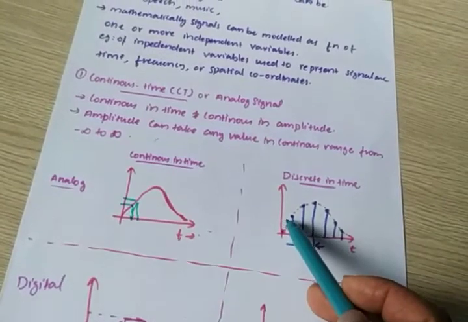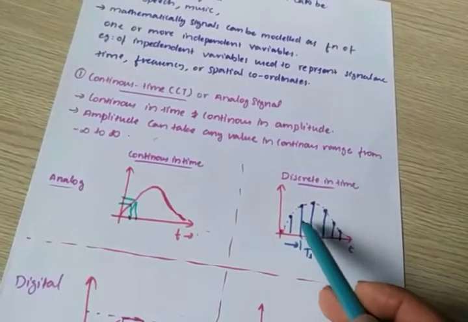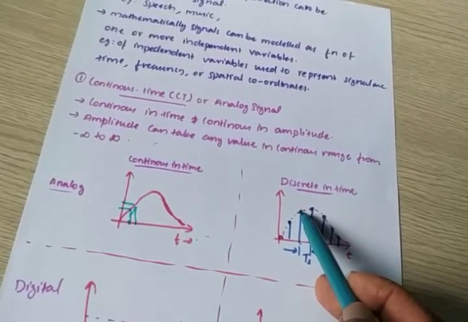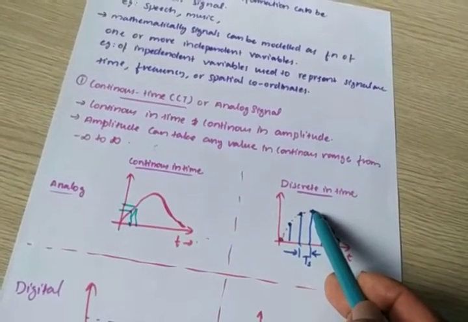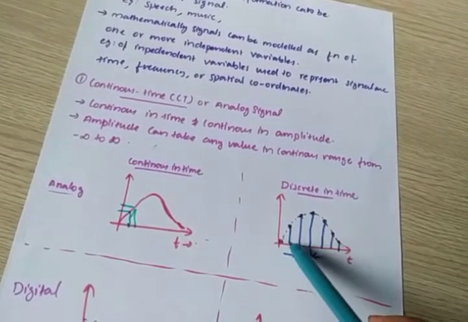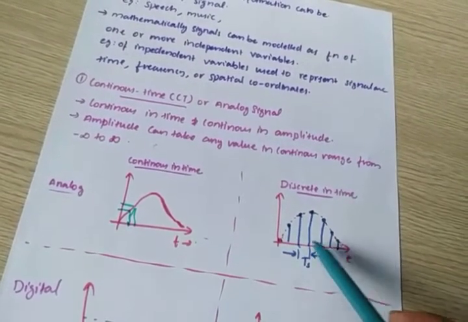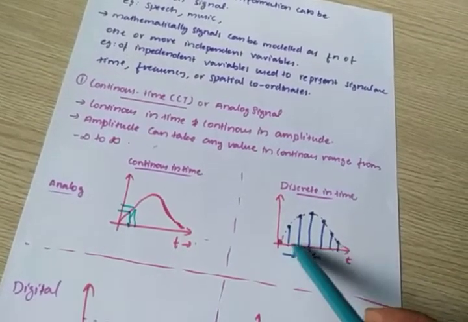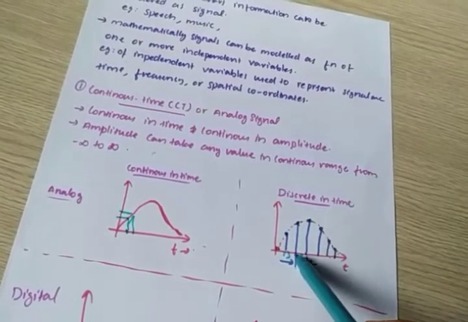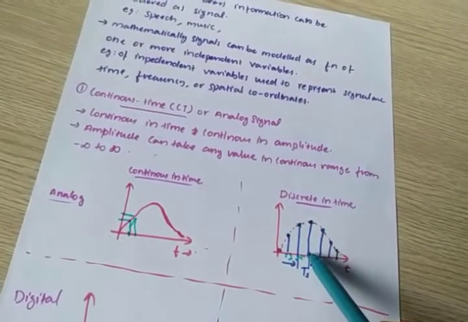Look here, the amplitude is still varying. For this the amplitude is 0, this amplitude is high, again very high, this is the maximum amplitude, and then the amplitude decreases. So the amplitude is continuous, but time-wise it is discretized. For example, what is the amplitude at 1 second, at 2 seconds, at 3 seconds?